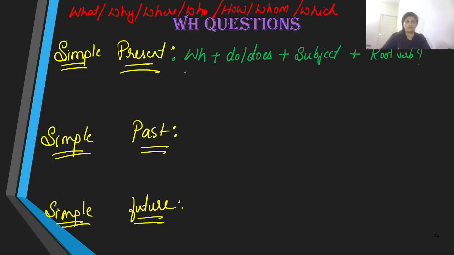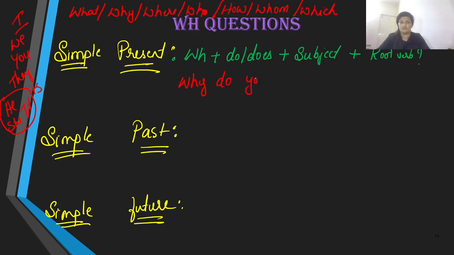Supposing we take the word why in place of the WH word, we have why. And for the subject, we have different types of subjects like I, we, you, they, and he, she, or it, which is considered a third person singular subject, which uses the plus s verb, only in present tense, remember that.